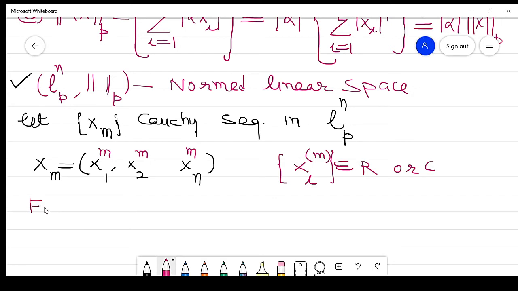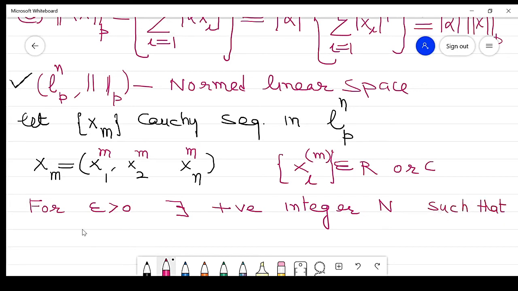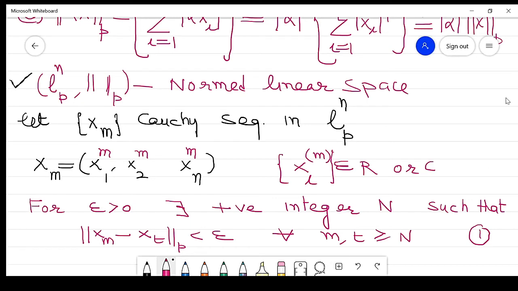For epsilon greater than 0, there exists a positive integer, we can choose any, so here I take capital N, such that the norm of xm minus xt, where the second term is t, norm p, is less than epsilon for every m and t greater than or equal to capital N. So this is the definition of a Cauchy sequence.